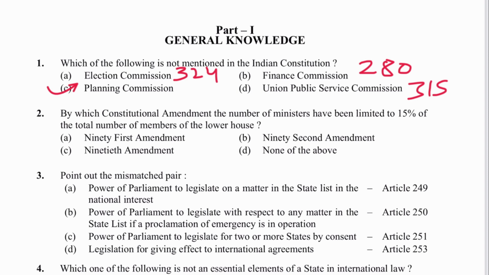Next is question 2. By which constitutional amendment the number of ministers have been limited to 15% of the total number of members of the lower house? This was the 91st Amendment Act. A is the answer. The provision that came with it is Article 75(1)(a). A is the answer.